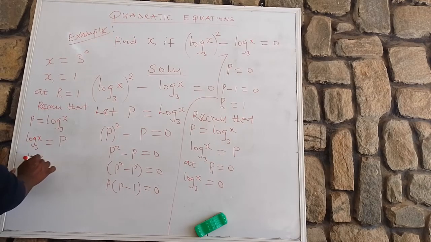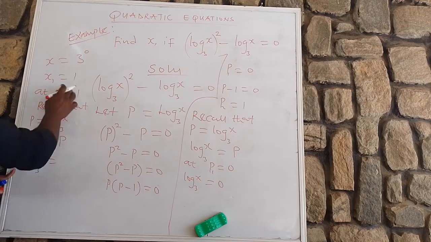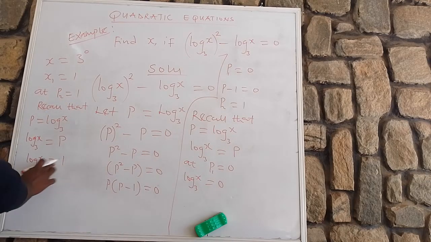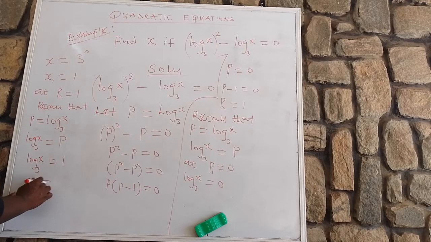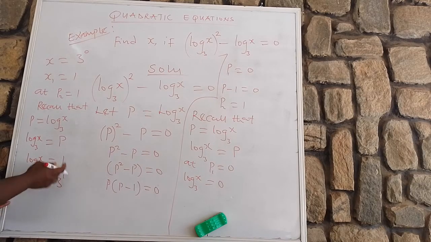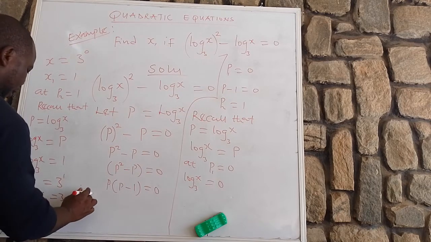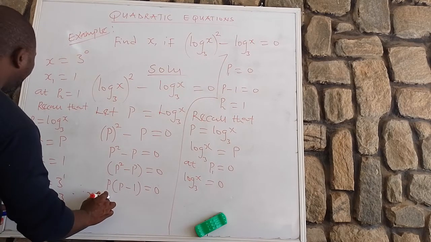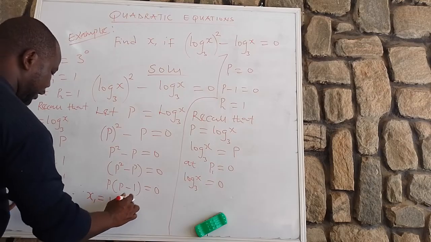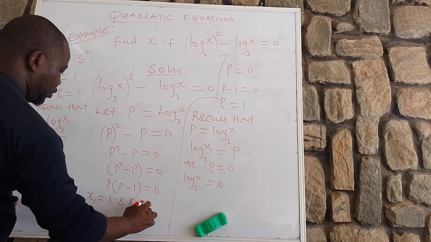So instead of P, you write 1. Then take log on both sides, and you are going to have x equal to 3 raised to the power of 1, but it's not necessary. You write 3. It's the same thing. Therefore, our x2 is equal to 3. Therefore, our x1 is equal to 1 and x2 is equal to 3.